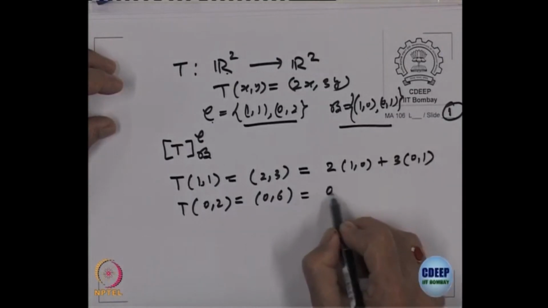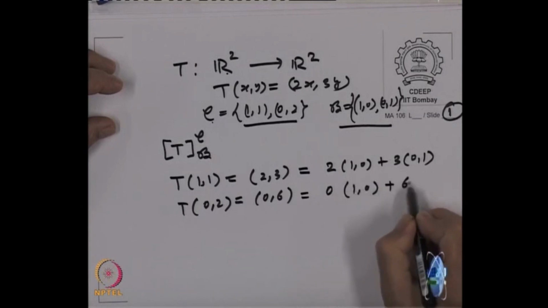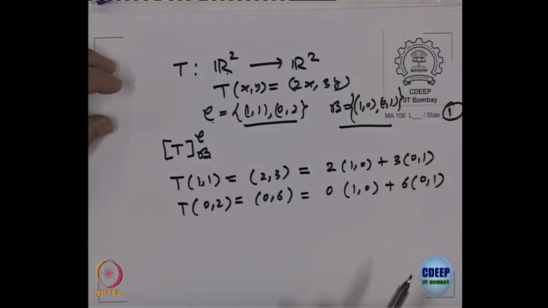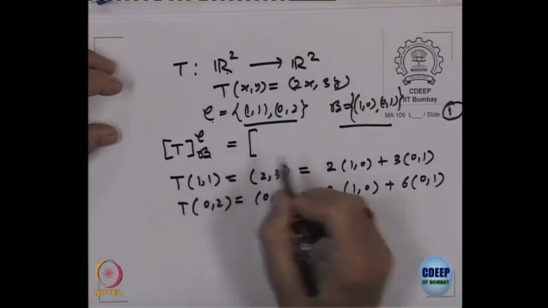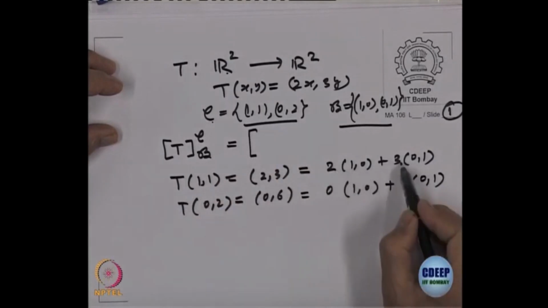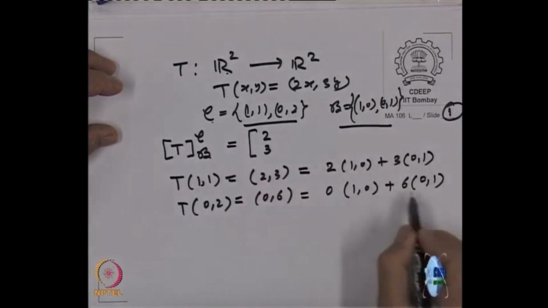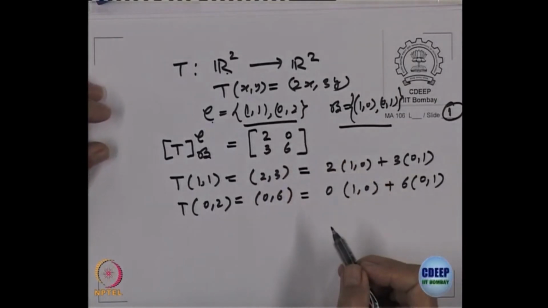Similarly, this one is 0 times (1, 0) plus 6 times (0, 1). So what is the matrix? The first column is (2, 3), the second column is (0, 6). That is the matrix of T.